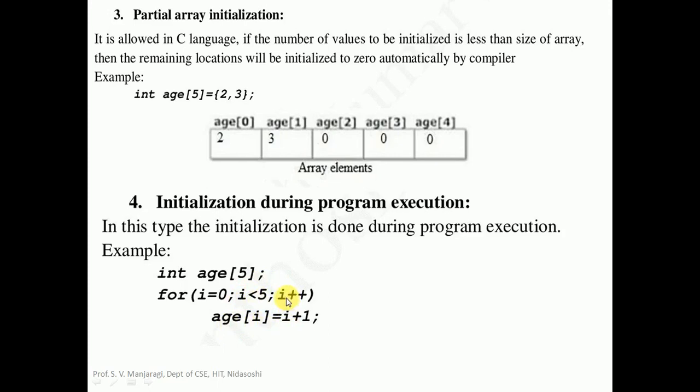i++. i becomes 4. 4 is less than 5. True. Then age[4] = i + 1, which will be 5. i++. So i becomes 5 now. Is 5 less than 5? No, the condition is false and the loop terminates. So like this, array elements are dynamically initialized during program execution.